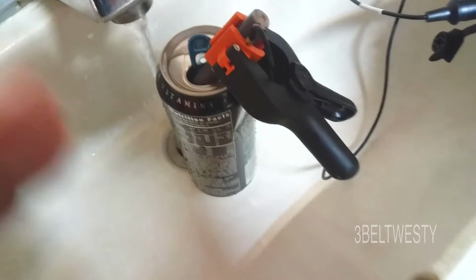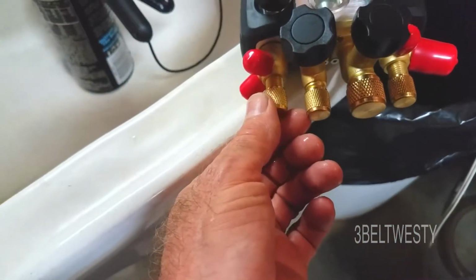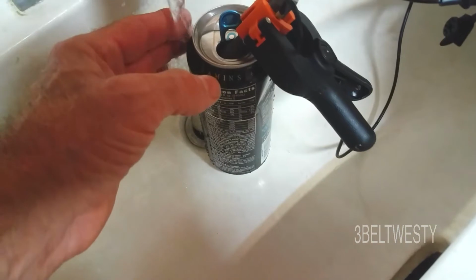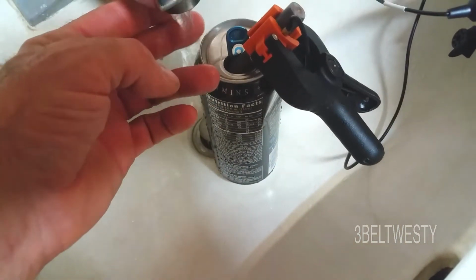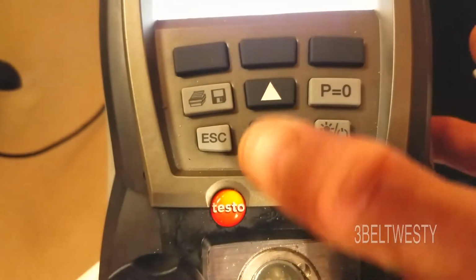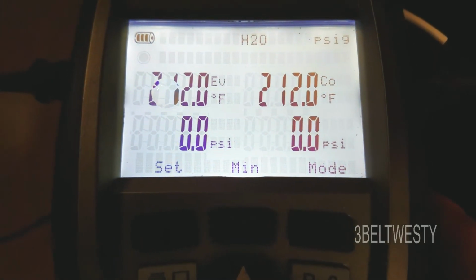Got the pressure here measured on these is ambient. That's why it says 0 psi A. G, that's with respect to gauge pressure. And here we go, I'm measuring the temperature of the liquid. So there's the subcooling. And I'm just flipping through the test over here. It's 212.